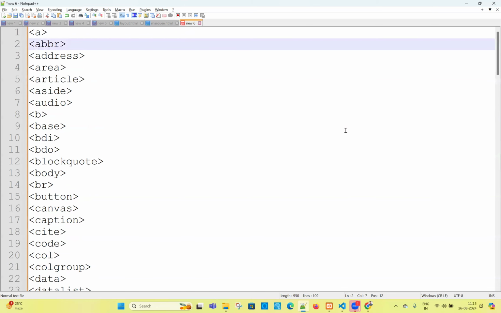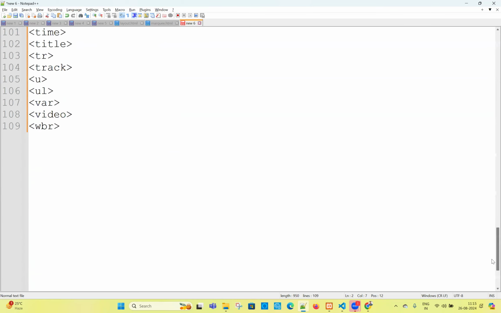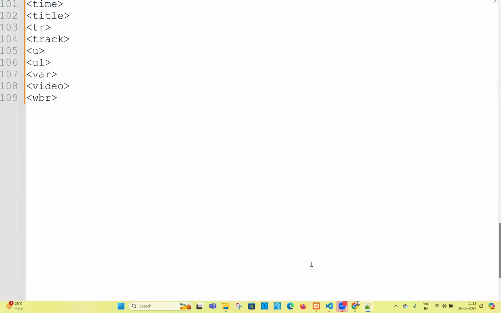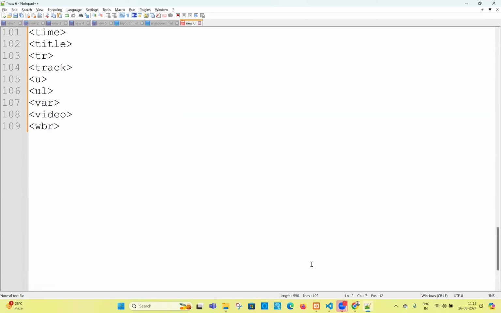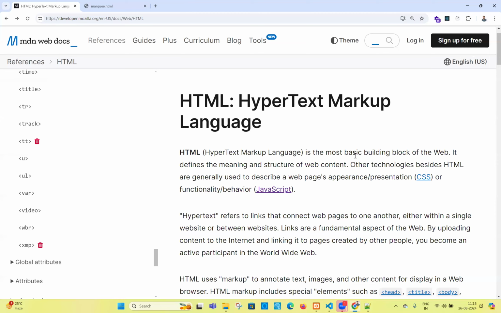Now, how many elements are there? Go to the bottom. You can find the total number of HTML elements, with deprecated and without deprecated. With all, the total number of elements is 127. Without deprecated, how many elements are there now? 109. Let me open the calculator.